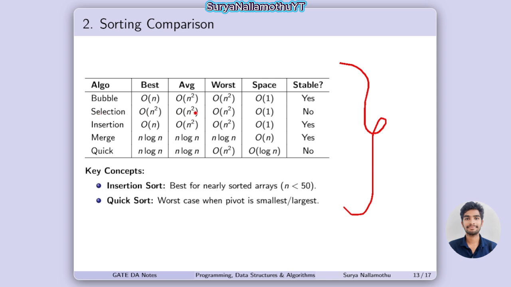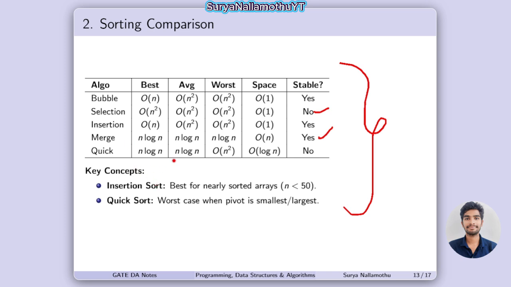For selection sort, the best and average cases must be the same, but it is not stable, right? You need to remember this point. Next, for merge sort, it is n log n, and the average case and worst case are also the same, but it is stable. So this is the difference between selection sort and merge sort. You need to remember this point.